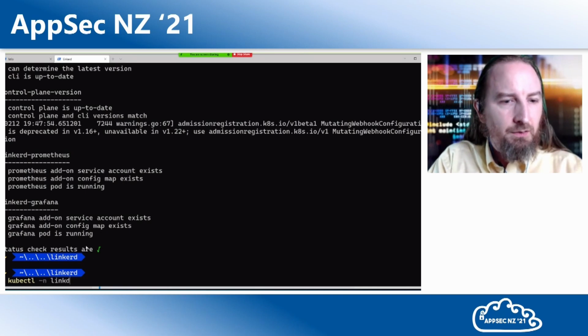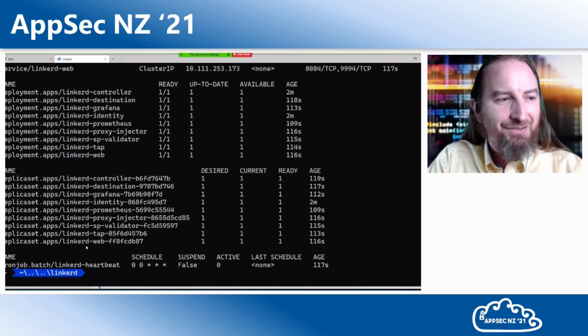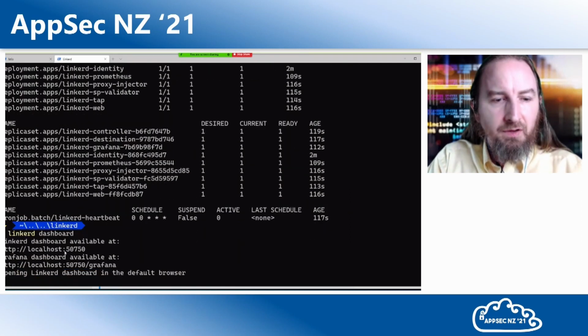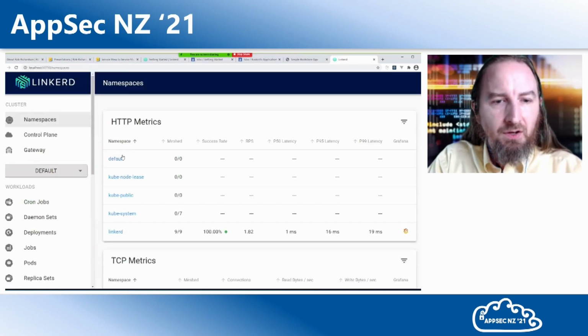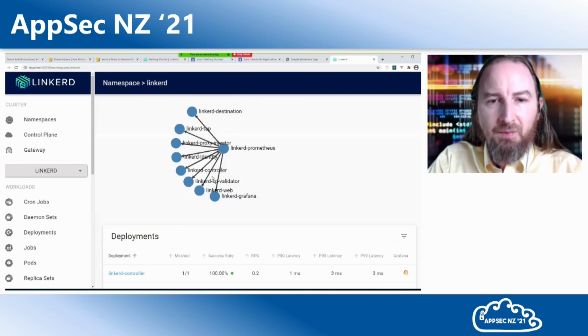kubectl -n linkerd get all. Here's all the content that we just created. Yep, there's quite a few. Let's take a look at the LinkerD dashboard. linkerd dashboard. Now the LinkerD dashboard is great at being able to take a look at our cluster. If I come in here to the LinkerD namespace, I can see all the content in my cluster. There's some of the stuff.